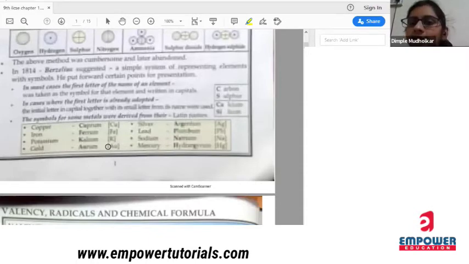Scientist John Dalton. He used figurative representations of elements, but it was not easy, so that method was discarded. Next, Berzelius suggested that we use the first letter of the name of the element.